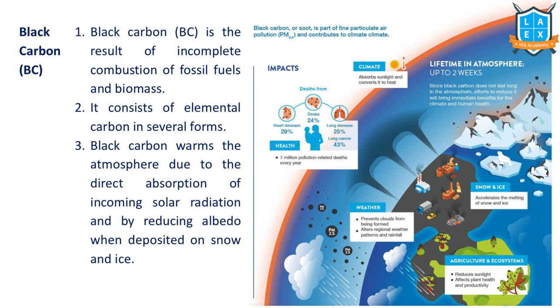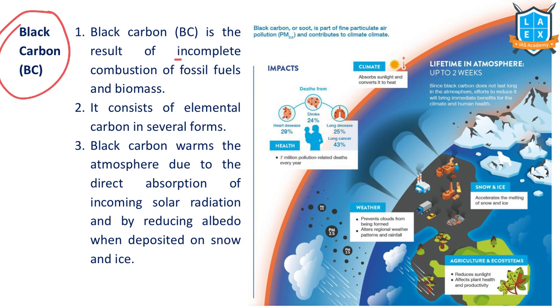This is very important. Recently, this is in the news. After CO2, that is carbon dioxide, the most important greenhouse material is black carbon. What is this black carbon? We also call it soot.